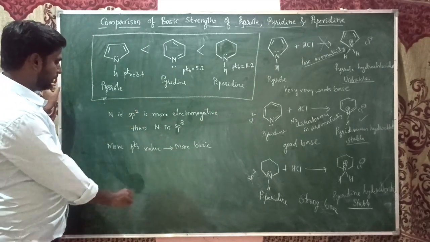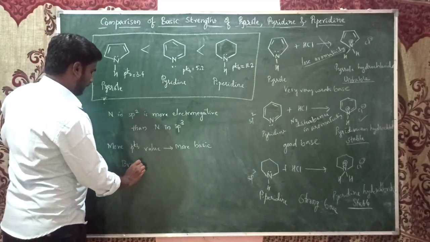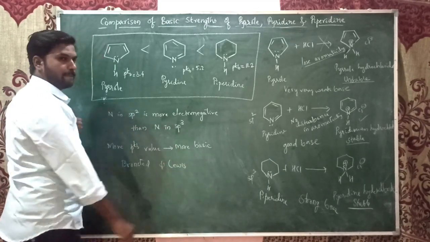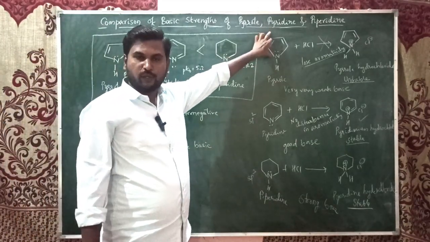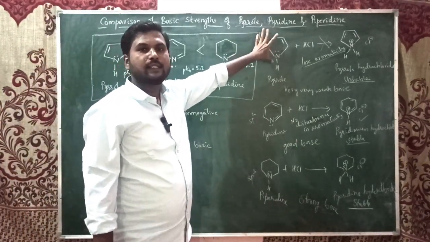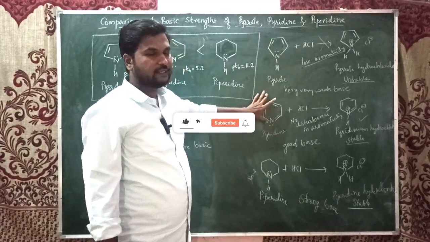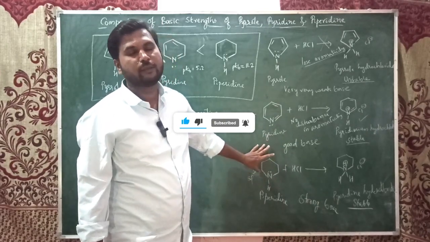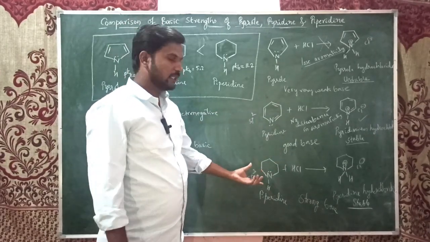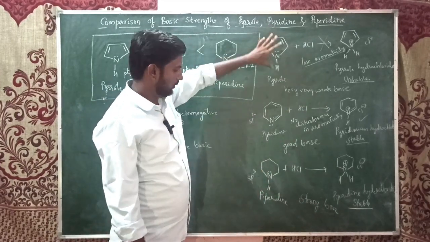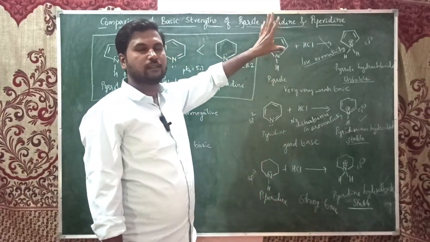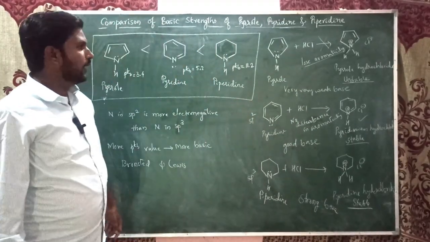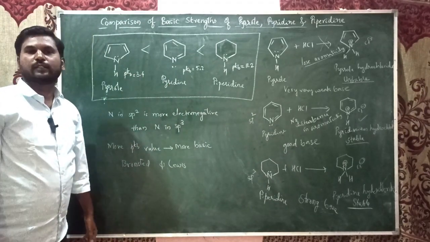These two theories, which ones? Bronsted and also Lewis. So this is not a good Bronsted base and also not a good Lewis base. This is a good Bronsted base but not a good Lewis base. This is a very good Bronsted base and also a very good Lewis base. Hence this becomes the most basic. This is piperidine, and pyrrole becomes the least basic, and pyridine has a moderate basic strength. And it is also confirmed by their pKb values, as you've already seen.